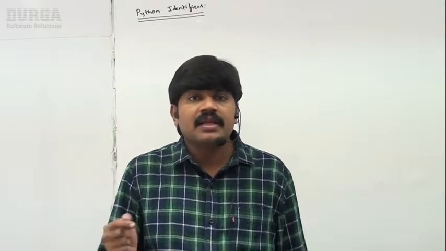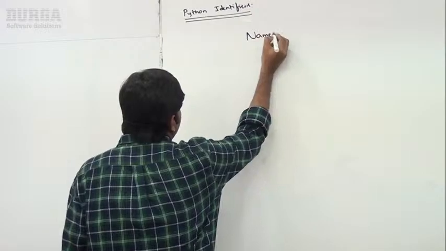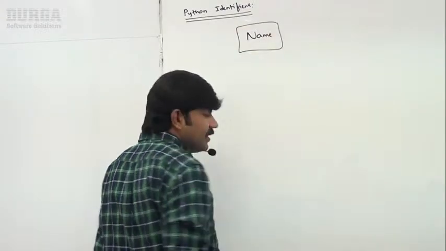A name in a Python program is called an identifier. Here we are using student names to identify the students. In the same way we have to use a name to identify a variable, a class, a method. That name itself is considered an identifier. A name in a Python program is called an identifier.